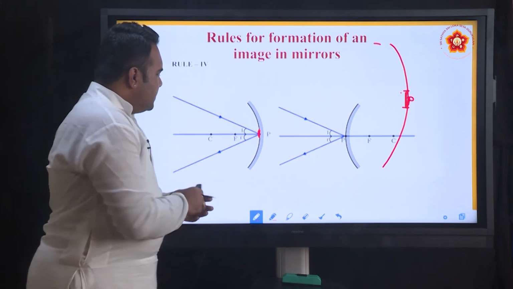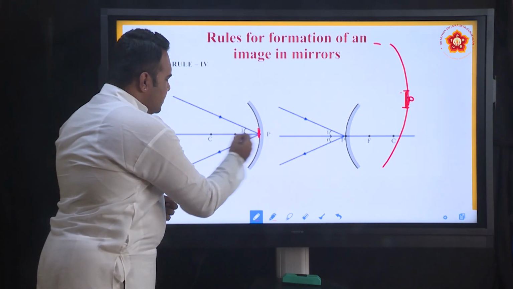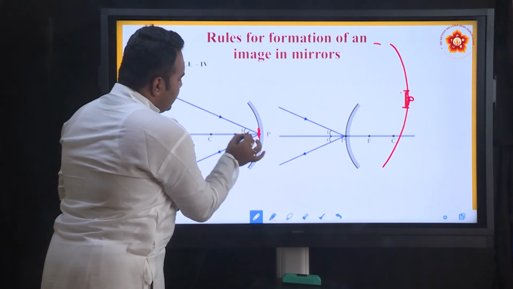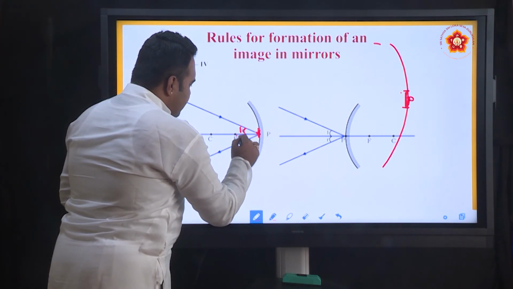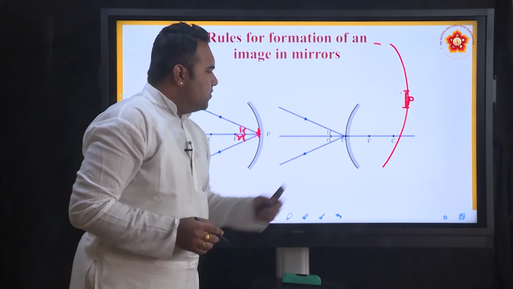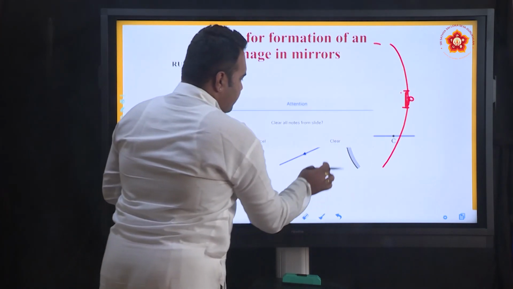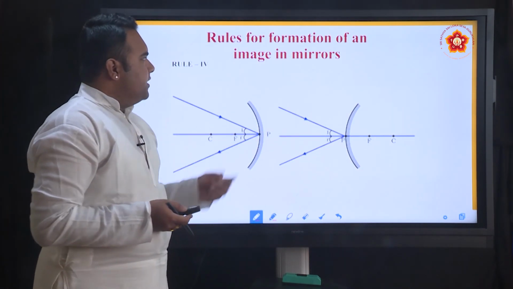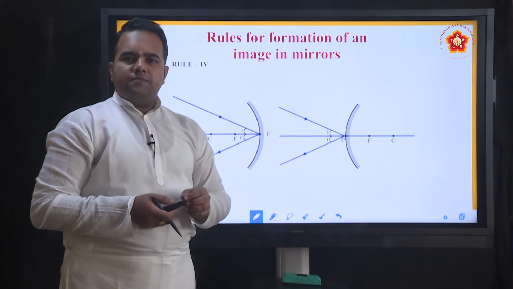So, this is the normal now. For this particular plane surface, the normal is the principal axis. Whichever ray of light is falling has an angle of incidence. After the reflection, angle i will be equal to angle r. The same thing holds good for the convex mirror also. So, these are the 4 rules for image formation in a concave mirror as well as a convex mirror.